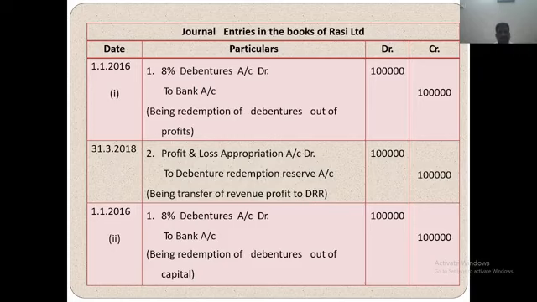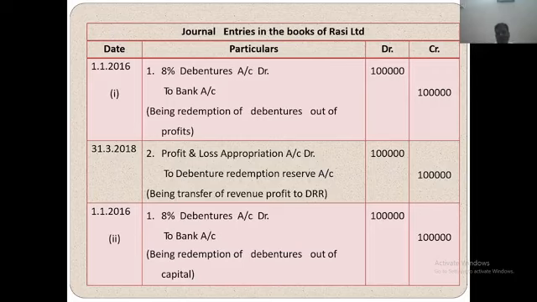Every year they are going to pay 1 lakh rupees. Being redemption of debenture out of profit. This amount is adjusted from the profit and loss account: profit and loss appropriation account debit to debenture redemption reserve account, 1 lakh rupees.